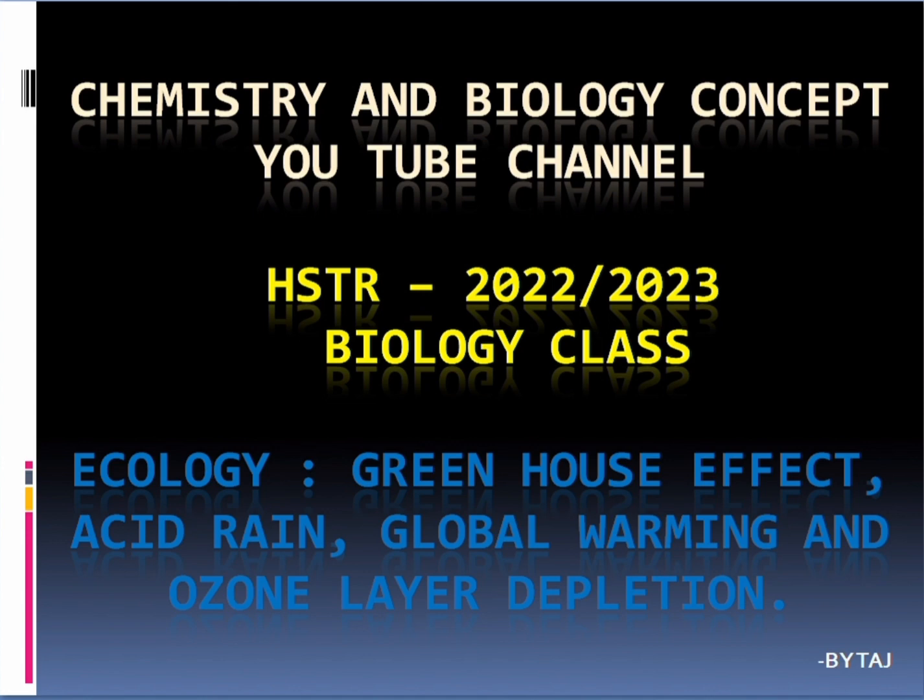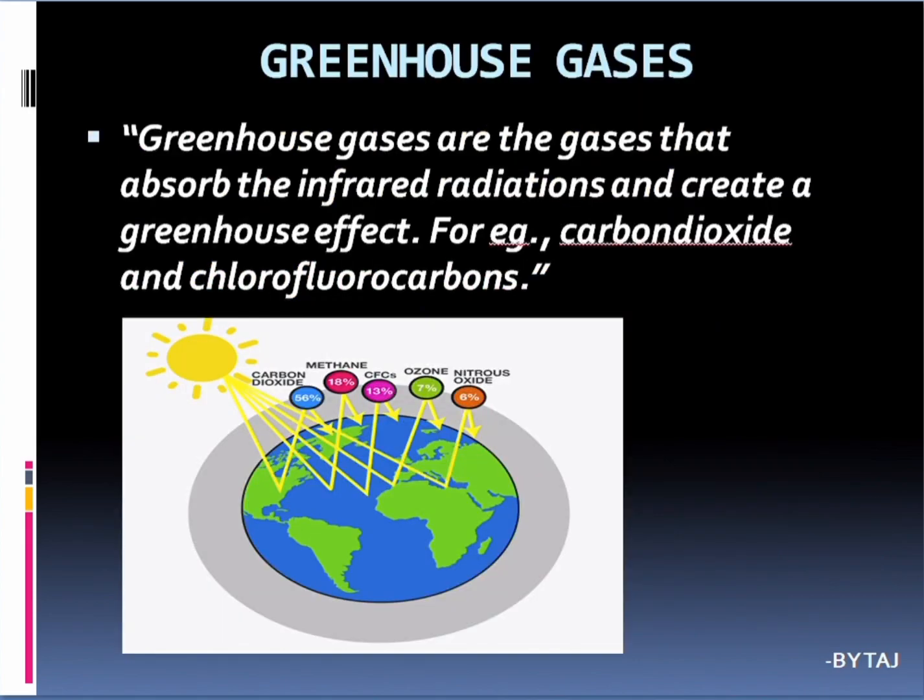HSTR 2022-23 biology class about the chapter ecology. In that we have discussed everything. The last concept in that chapter is greenhouse effect, acid rain, global warming and ozone layer depletion. So coming to the first category, that is greenhouse effect.